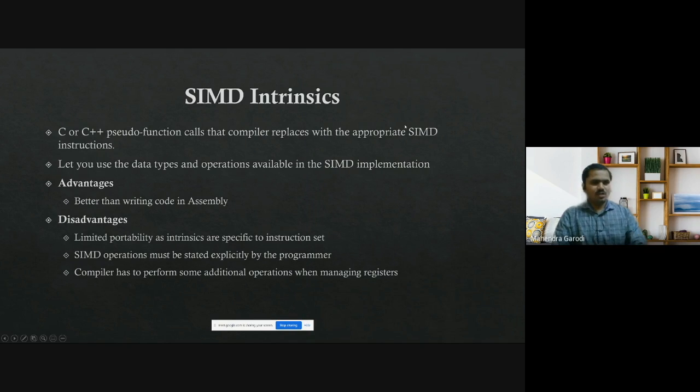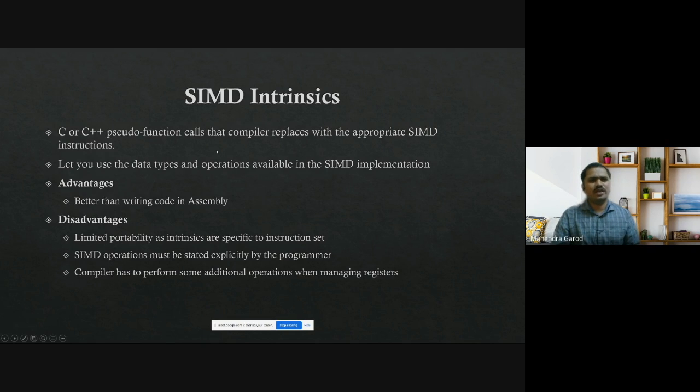Yeah. So the next thing is SIMD intrinsics. So what are intrinsics? Intrinsics are functions provided by compilers plus the vendor. Basically the vendor writes some code and upstreams it into the compiler, and intrinsics are pseudo function calls. Why is it a pseudo function call? Because when you write that operation there, an actual function call will not happen; instead it gets replaced with particular instructions of a particular architecture. So as you can see, this is very tightly coupled with a particular architecture, because each architecture will have its own SIMD intrinsic functions available, right?